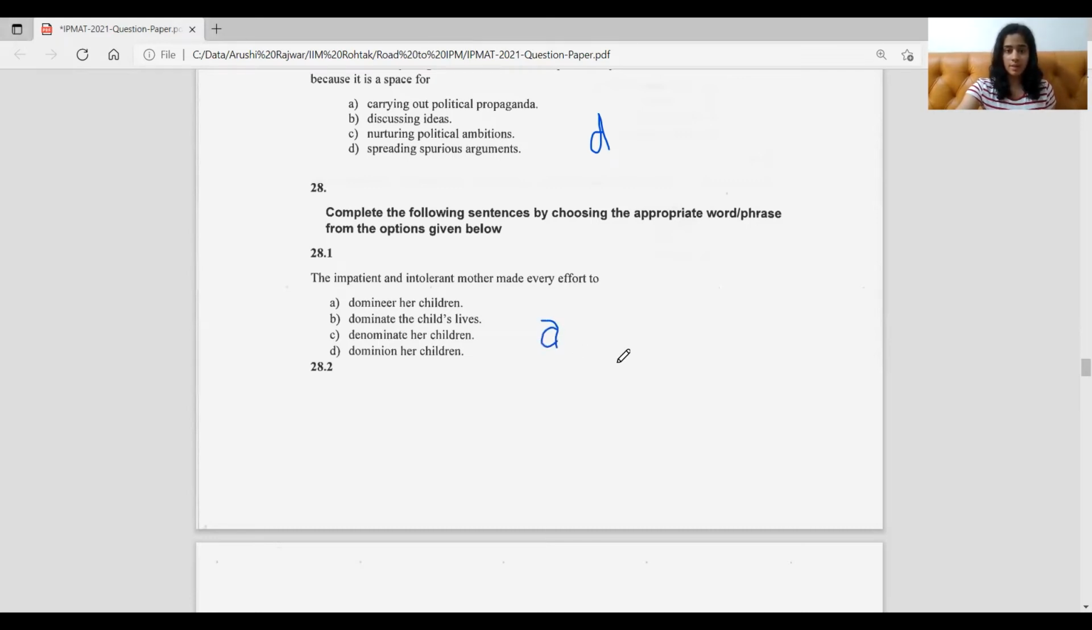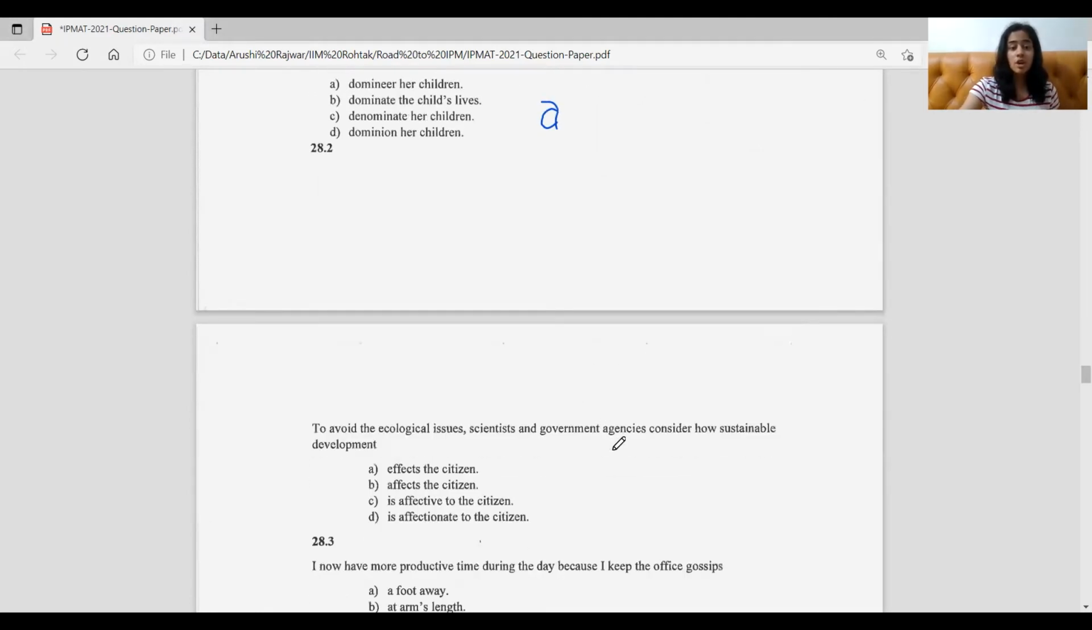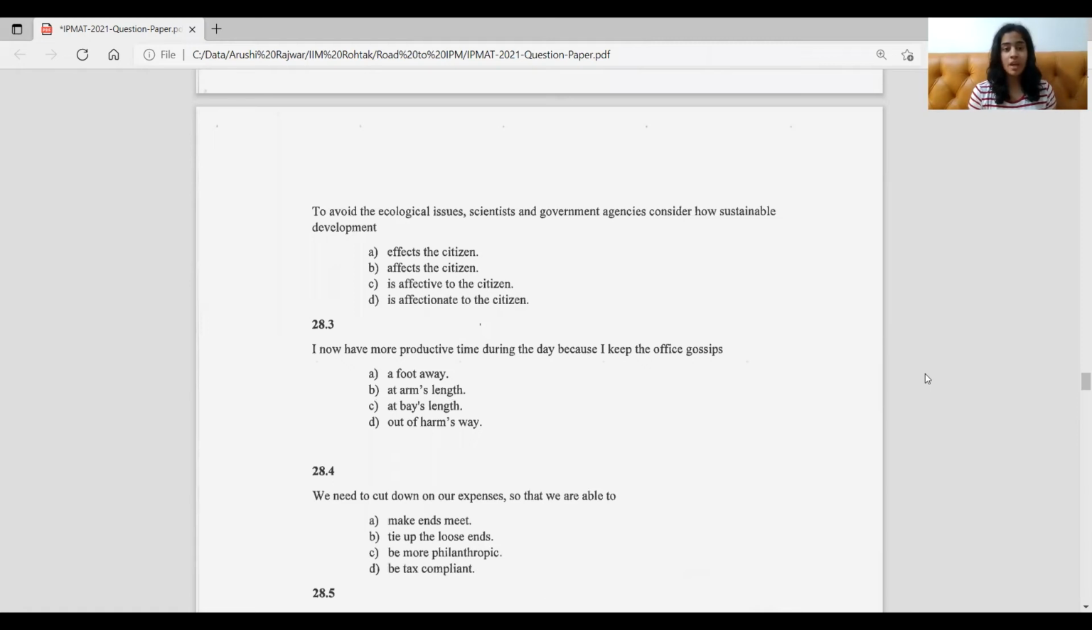So here it's A. Coming to the second question. To avoid the ecological issues, scientists and government agencies consider how sustainable development. Now this is pretty simple. Affects the citizens, is effective to the citizens, or is affectionate to the citizens. Affects the citizens, again wrong, because affects is not a verb, it's a noun. Grammatically, it makes no sense, so it would be automatically eliminated. Affects the citizens is the proper grammar, and it makes sense here. So affects the citizens should be our choice, but let's just see.